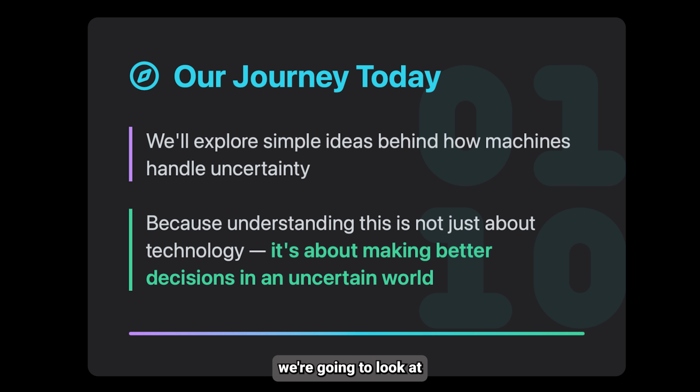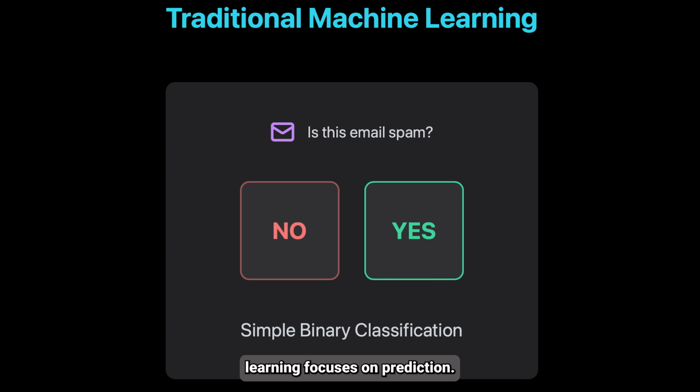Today, we are going to look at how this all works. We will explain simple ideas behind how machines handle uncertainty. Because understanding this is not just about technology, it's about making better decisions in an uncertain world. So let's get started.